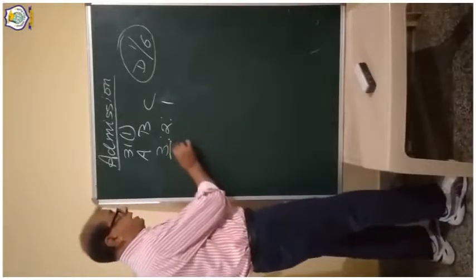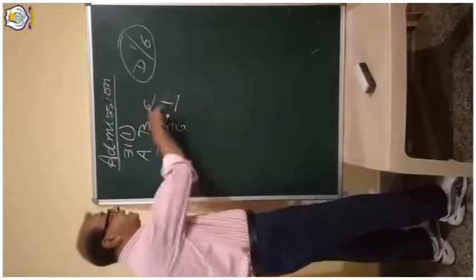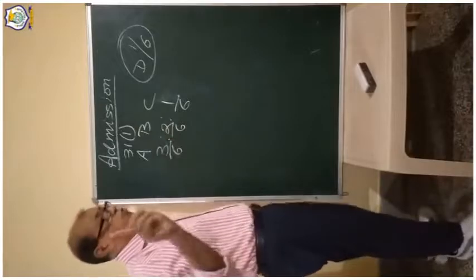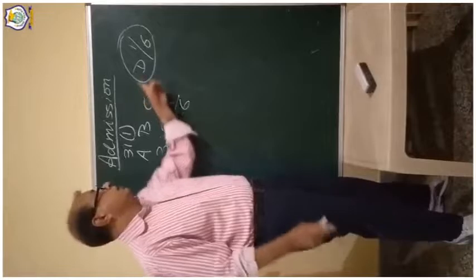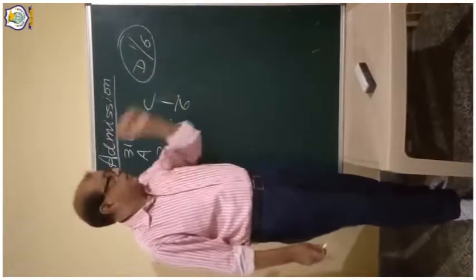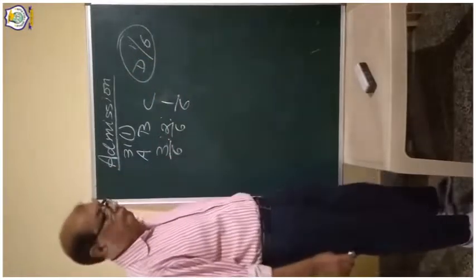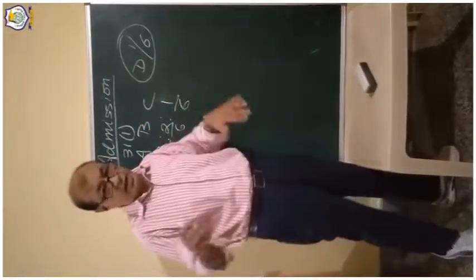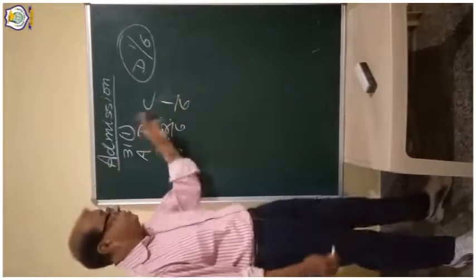That means A gets 3/6, B gets 2/6 and C gets 1/6. Now D is admitted for a 1/6 share. Who will give this 1/6 share? How will you calculate the new profit sharing ratio between all 4 partners? That you have to understand.